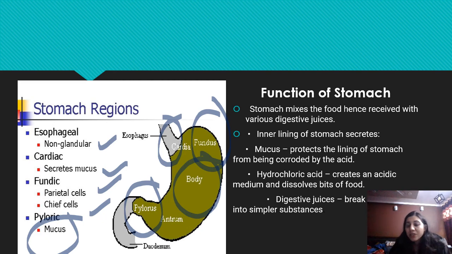And the inner lining of the stomach secretes mucus as well, because that mucus helps to protect our stomach from the acid, because that acid present in our stomach is around 2 to 3 pH, highly acidic. That highly acidic medium helps to digest our food as well as kill foreign microbes that are not good for our body. So this acidic medium helps to dissolve food, and this acid helps to activate some enzymes like the pepsin enzyme. Okay, and this HCl is also known as digestive juice. So these are the functions of HCl and the stomach.